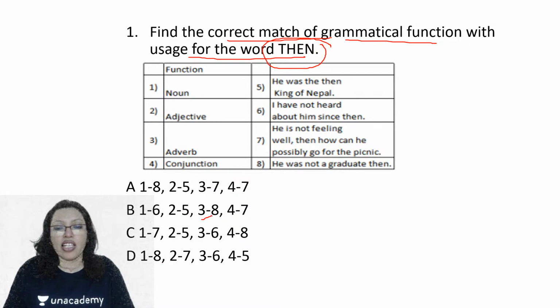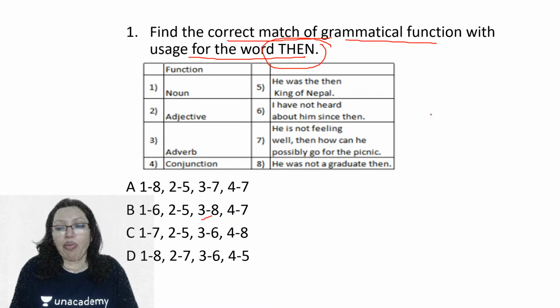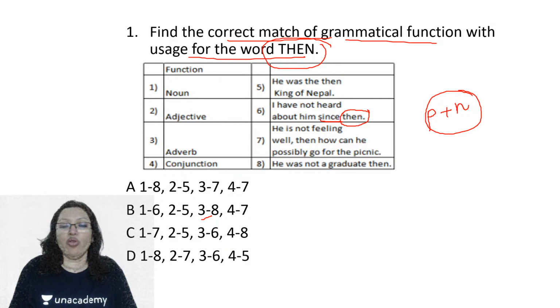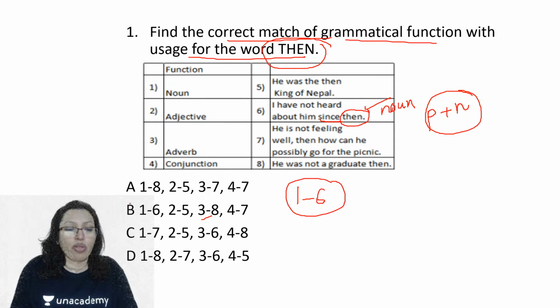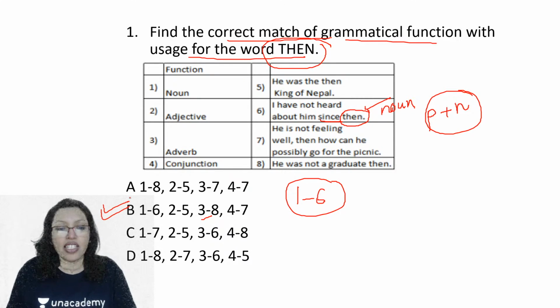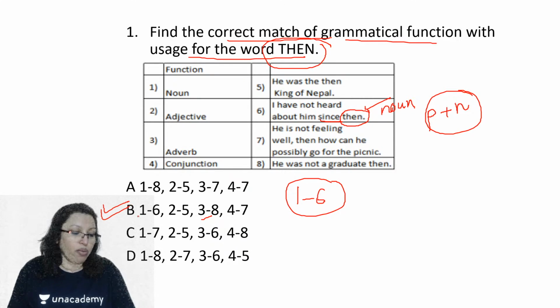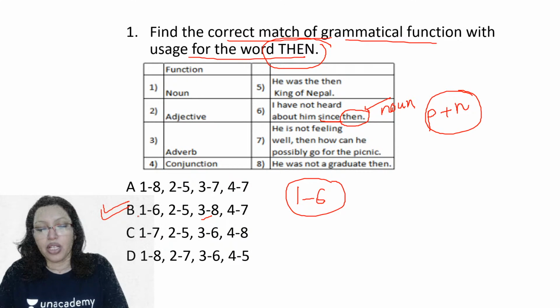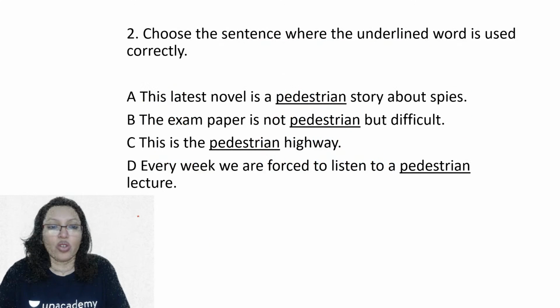It's a very cute and easy clue. We know that after prepositions, nouns always come. So if "since" is used, then the word after "since" will be a noun. So therefore "then" here is a noun and therefore 1 and 6 is my pair. Whichever option had 1 and 6 as the correct answer automatically became my correct answer. So here it is option B. Dimple got it absolutely right. Very good, Dimple. Excellent. Very nice. Let's go to the next question.